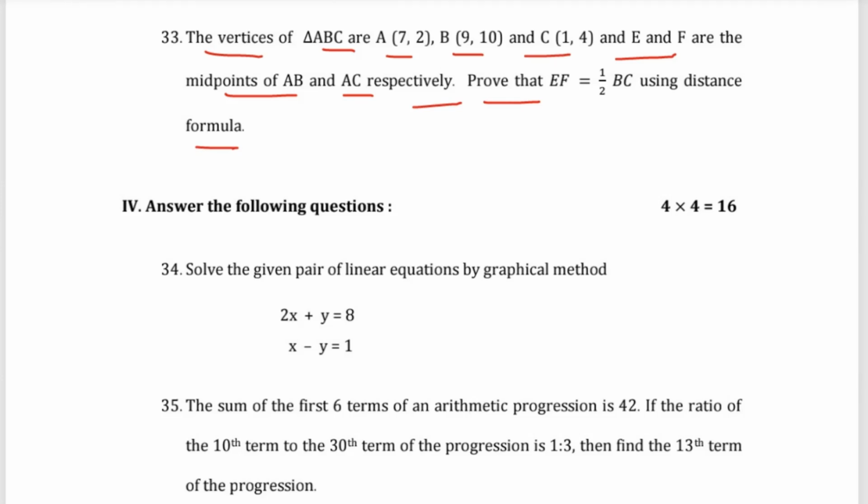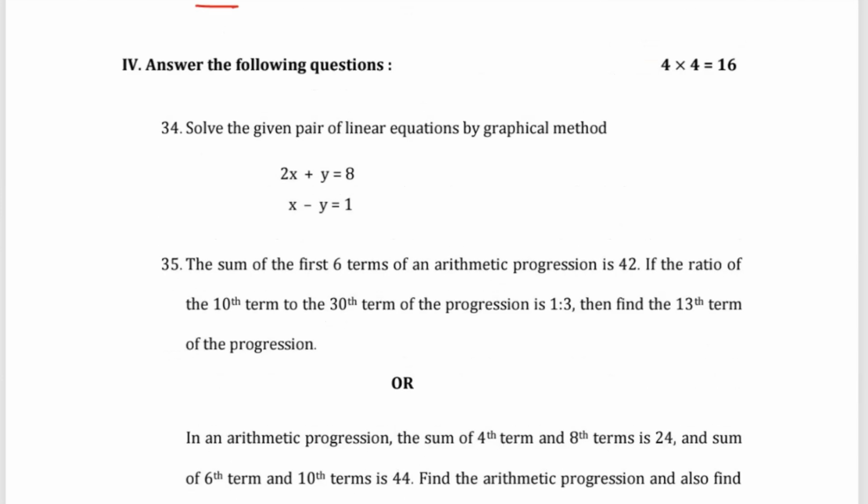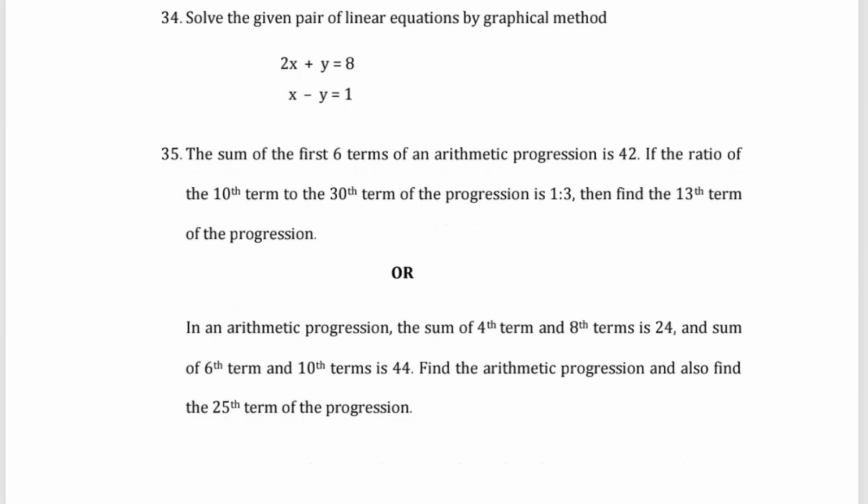So moving on with the fourth section, we have: answer the following questions. Each question is for 4 marks and you have to answer any 4. So yeah, question number 34. Solve the given pair of linear equations by graphical method: 2x + y = 8, x - y = 1. The question number 35. The sum of the first 6 terms of an arithmetic progression is 42.